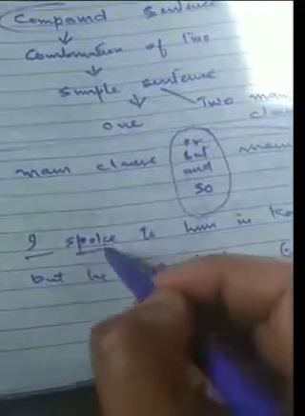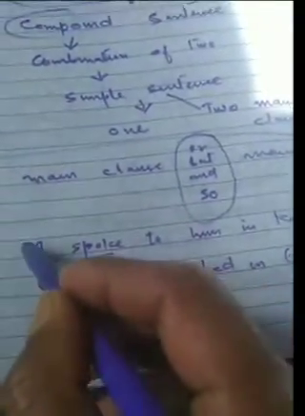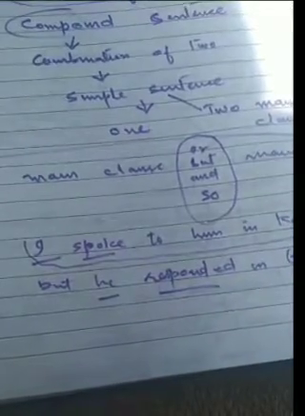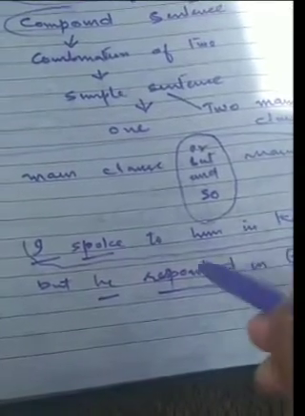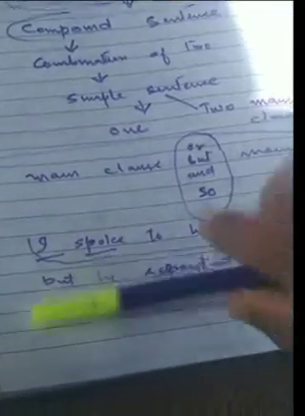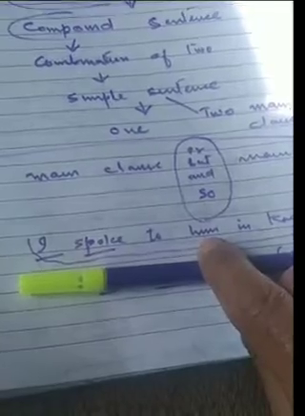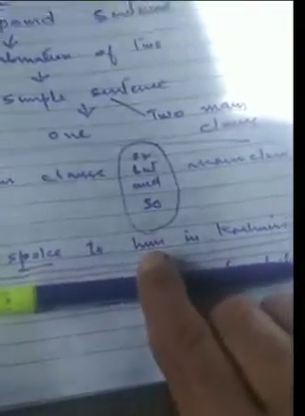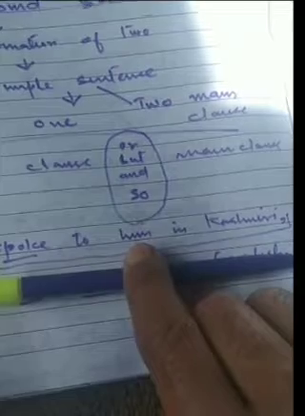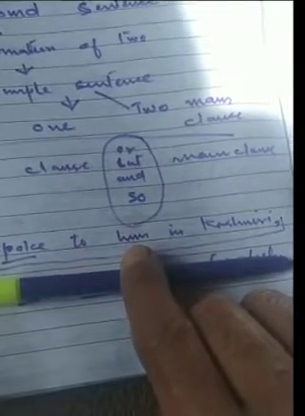Subject, verb, and here it is one clause. I spoke to him in Kashmiri. It can stand by its own. If we cancel this clause or this part, the above part stands by its own. It does not depend on another clause for its meaning. It gives complete meaning and stands by its own.